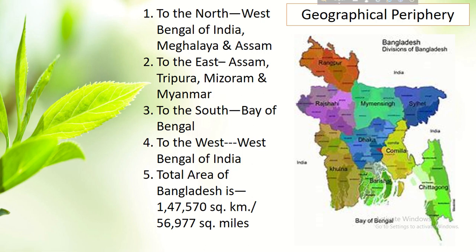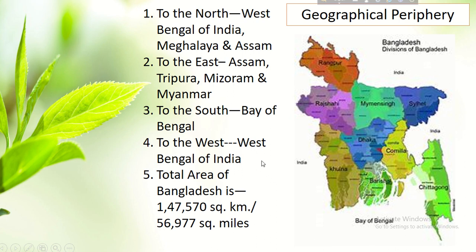Now, what is the geographical periphery of Bangladesh? We know we have 2 neighboring countries, India and Myanmar. West Bengal of India is situated in the western part, then West Bengal of India, Meghalaya and Assam are situated to the north of Bangladesh. Assam, Tripura and Mizoram are situated to the east of Bangladesh, in the southeastern corner is Myanmar, and the Bay of Bengal is situated to the southern part of Bangladesh.